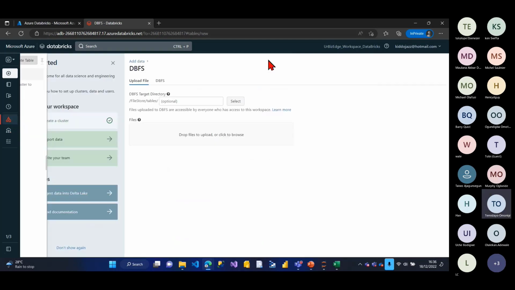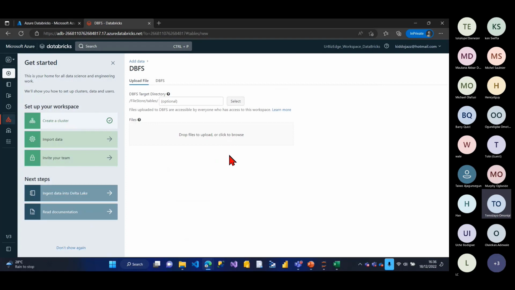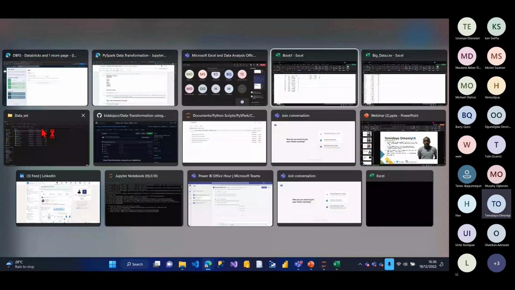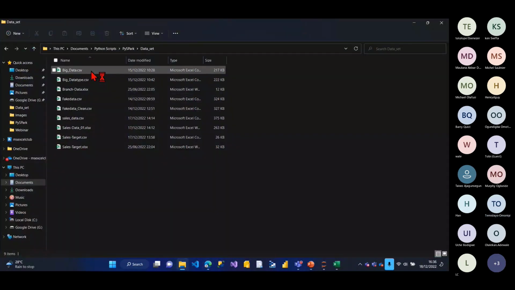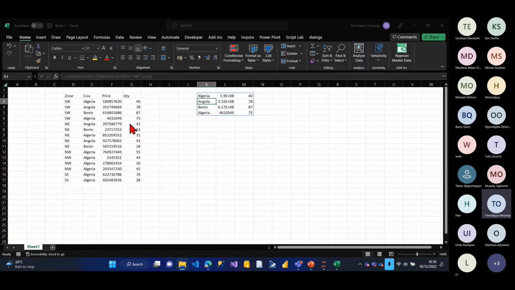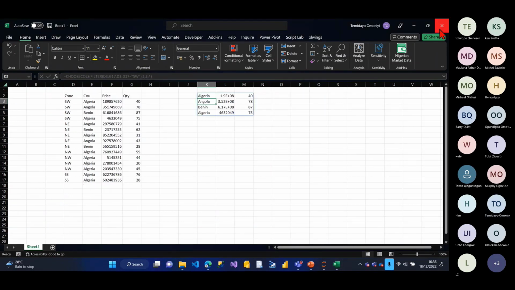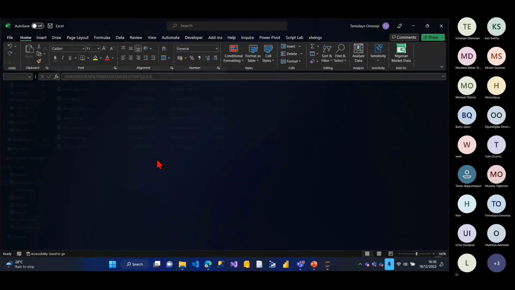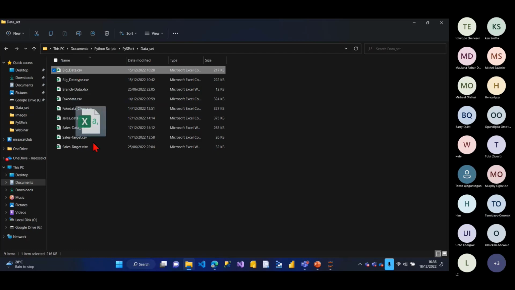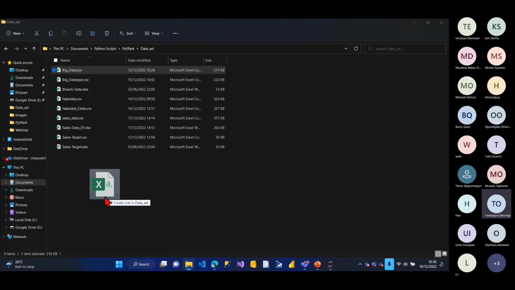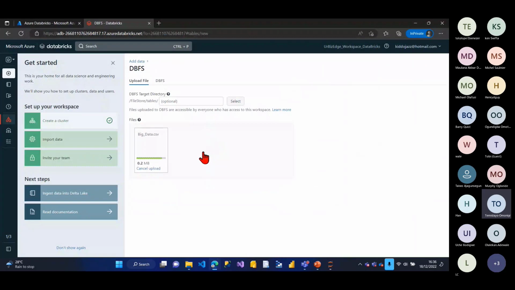I'll go to create table and I will drag my data from here, which is my big data. Sorry, this one here. I'll drag it. Why is this opening? I don't want it to open. What I'm trying to do, I want to drag this one down. Okay, cool. I'll come here and drop it here, right? So I'll now say, okay, create a table in notebook, right? So it's going to create a table for me in a notebook.